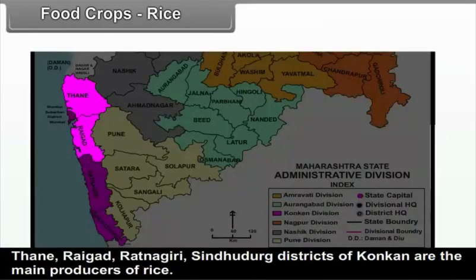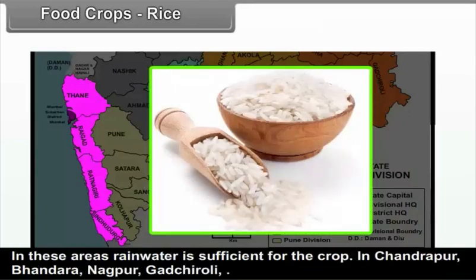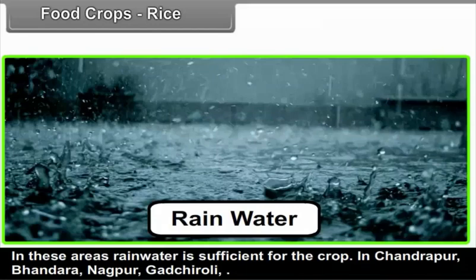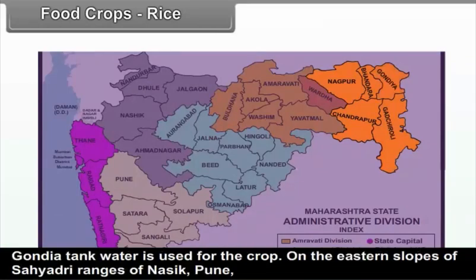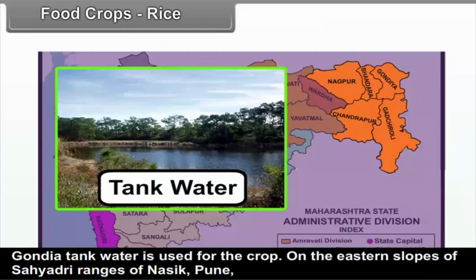Thane, Raigad, Ratnagiri and Sindhudurg districts of Konkan are the main producers of rice. In these areas, rainwater is sufficient for the crop. In Chandrapur, Bhandara, Nagpur, Gadchiroli and Gondia, tank water is used for the crop.